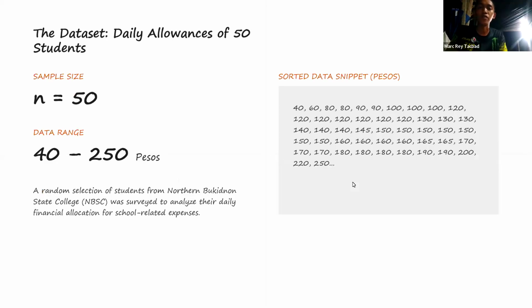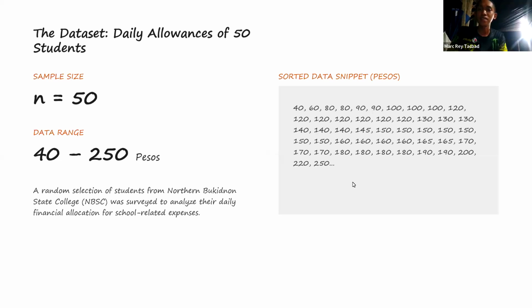On to the first part of our presentation, the dataset. This is where we first start our computation and analysis of the data given to us, which is from Dataset 3, the daily allowances of 50 students. A random selection of students from Northern Bukidnon State College was surveyed to analyze their daily financial allocation for school-related expenses.